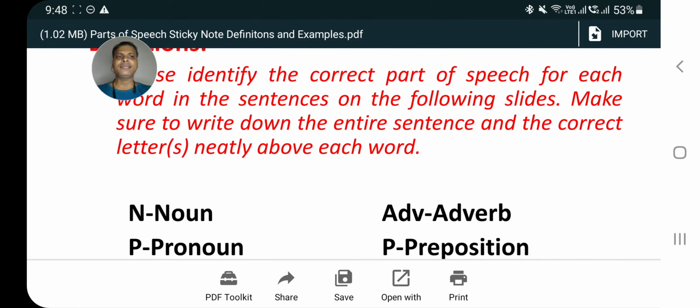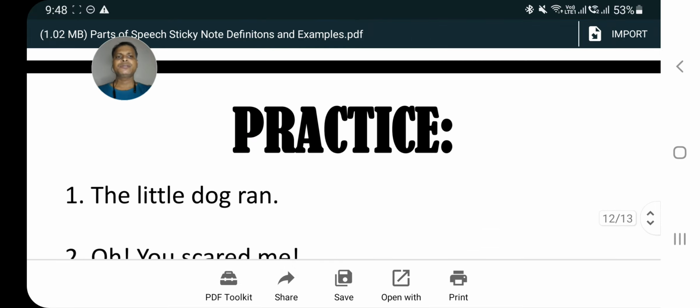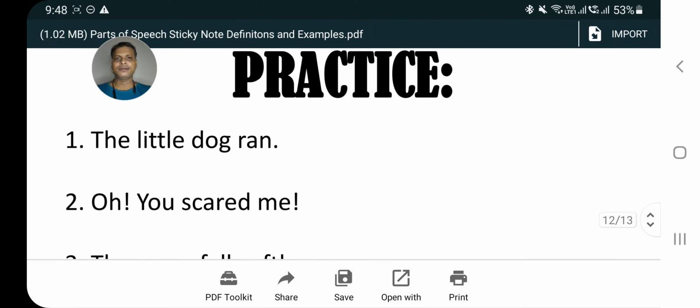Here is a few exercise based on parts of speech, students. You have to identify the correct parts of speech in the following examples, right? You can see the little dog ran. So little here is what? It is adjective because it is describing the dog. And dog here is the noun and ran is the verb because it is doing some action.